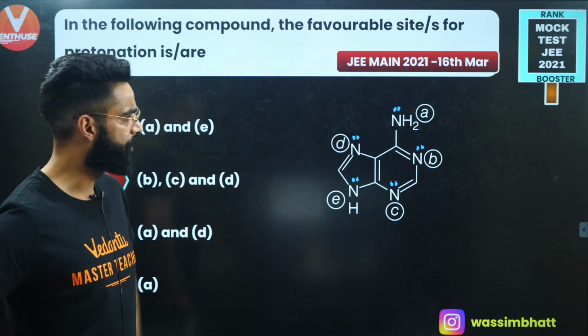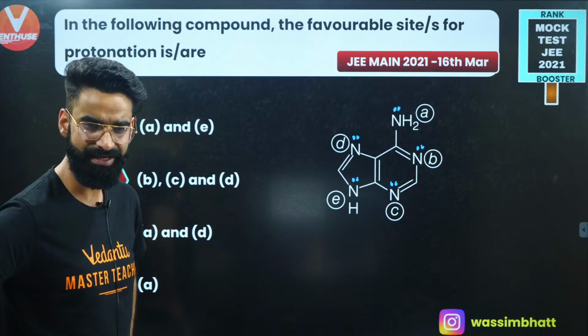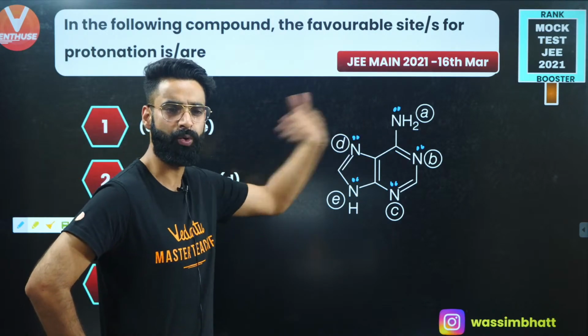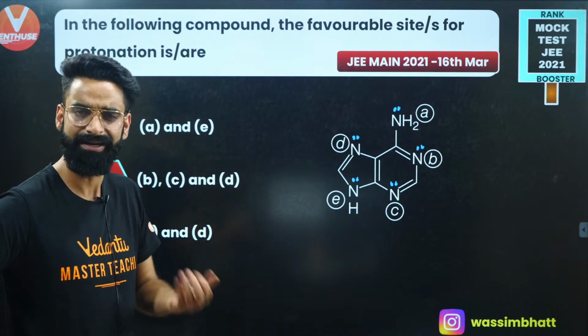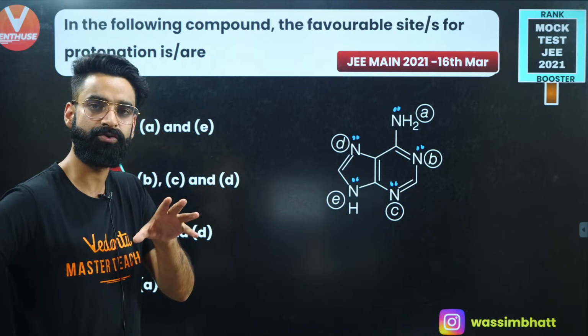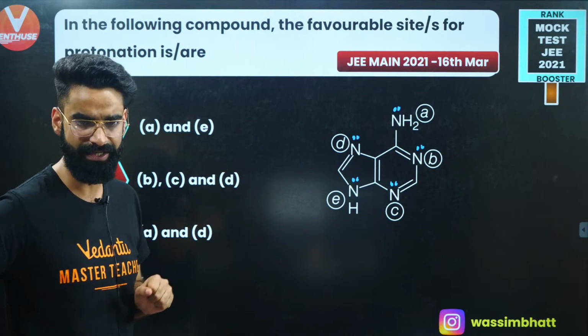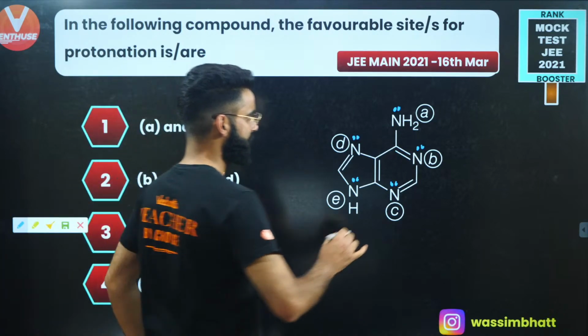Now you need to check which nitrogen can donate this lone pair easily. That nitrogen which can donate the lone pair easily, I can say that nitrogen is the most favorable site for the protonation.